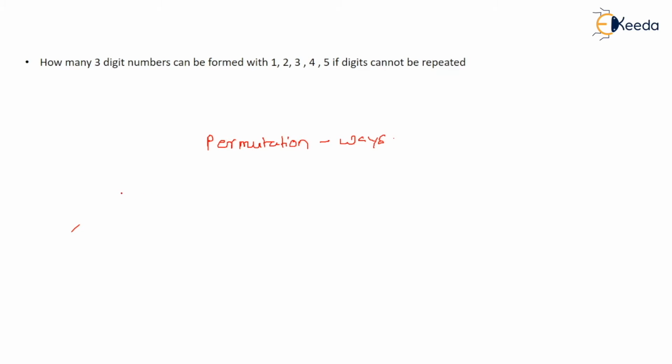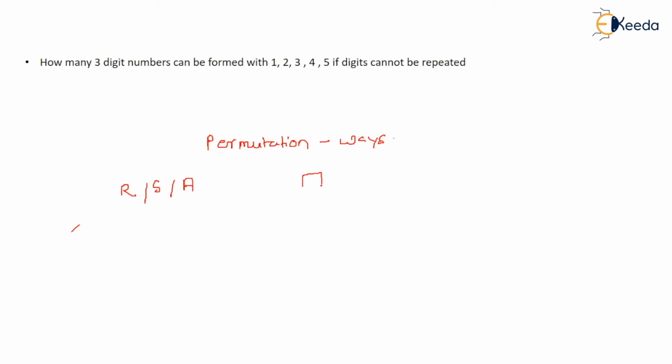Suppose there are three players who are running a race: Rahul, Shubham, and Akash.